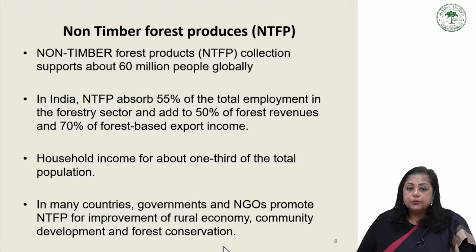So non-timber forest product collections, also called NTFP, support about 60 million people globally. So this many people are globally benefited because of the non-timber forest produce, for fuel wood, fodder, timber, and other cultural and traditional activities.